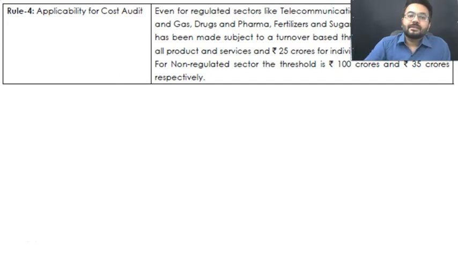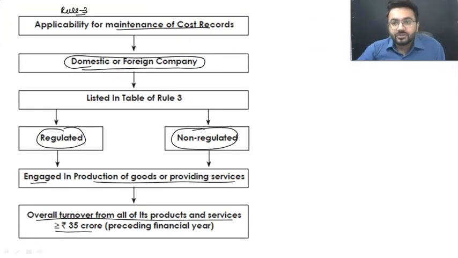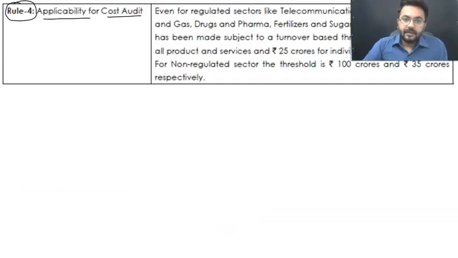Moving ahead and talking about the next part. The next is applicability of cost audit. See, now we have two parts over here. What the government has done, now there will be a cost audit. And applicability of cost audit is governed by rule number 4. Do remember, my dear students, I'm telling you this again and again, cost records applicability is mentioned in rule number 3, whereas applicability of cost audit is mentioned in rule number 4. Right? Now the government has divided the sectors into two parts.